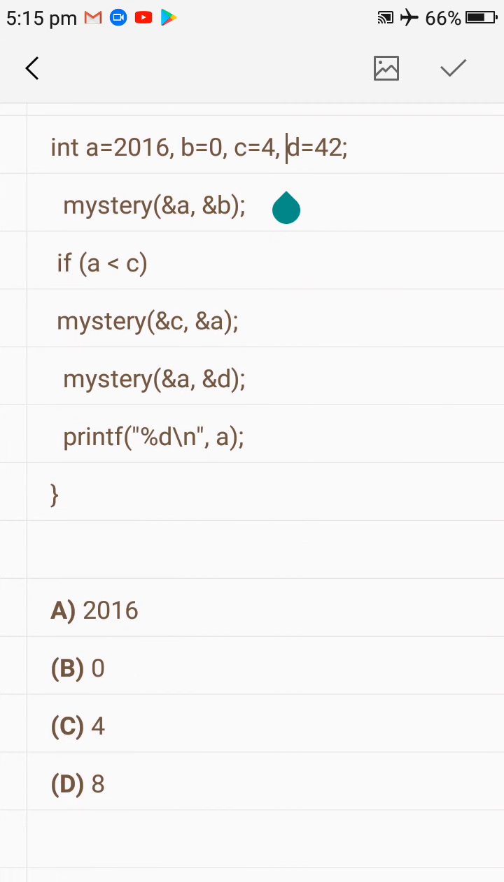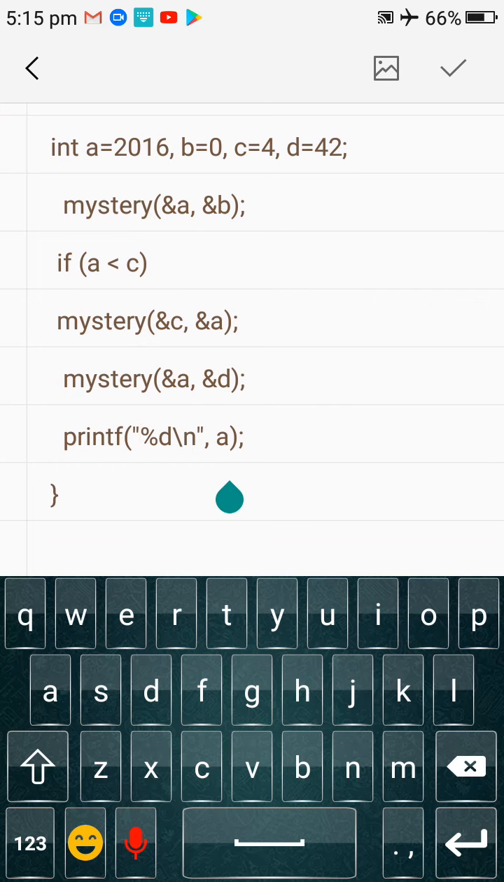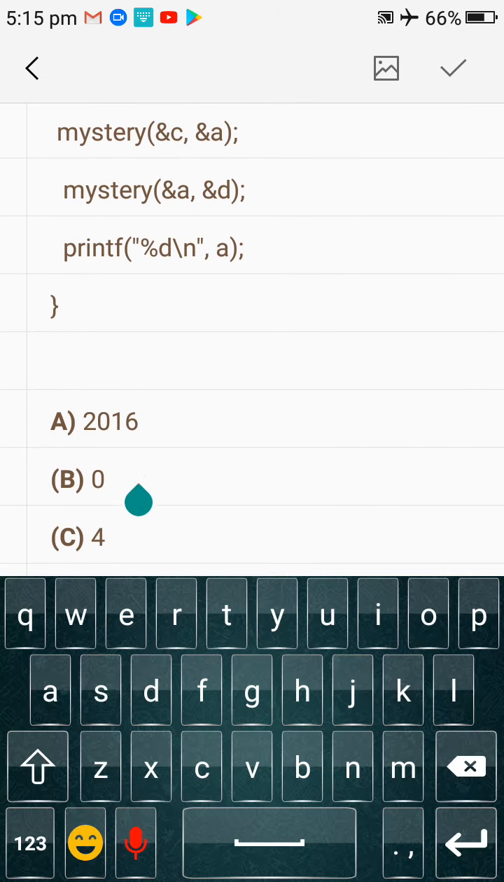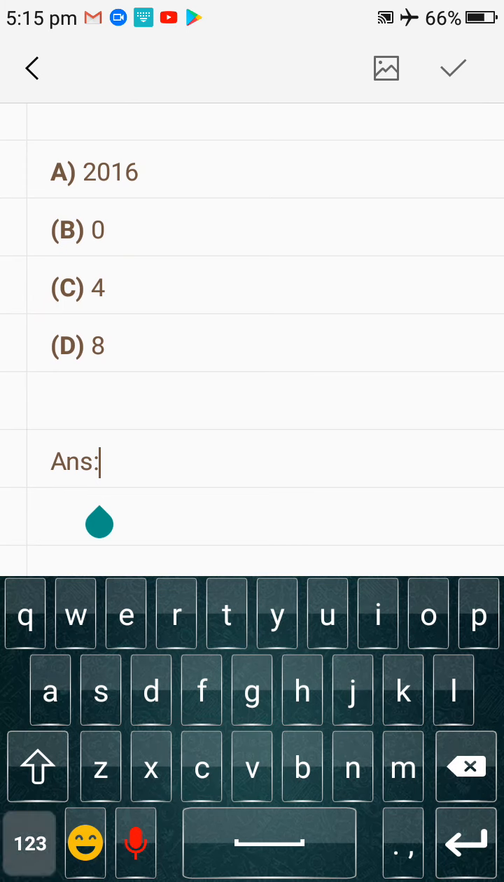So if you call printf %d of a, 2016 will remain the same. At the end, the answer is very simple: you will get the answer 2016.